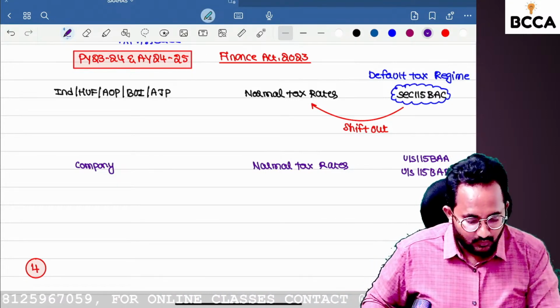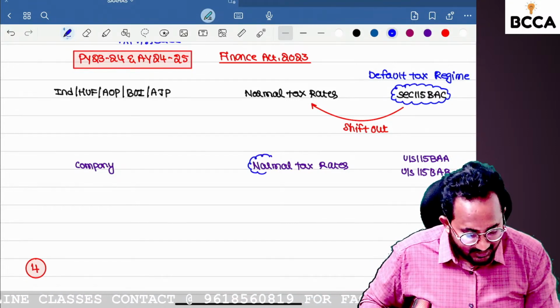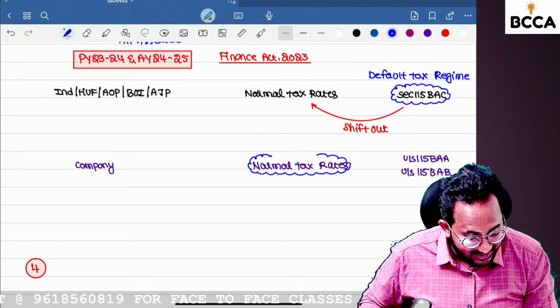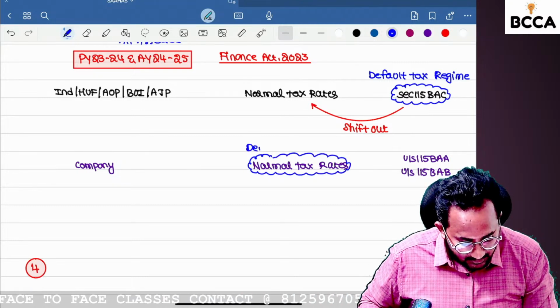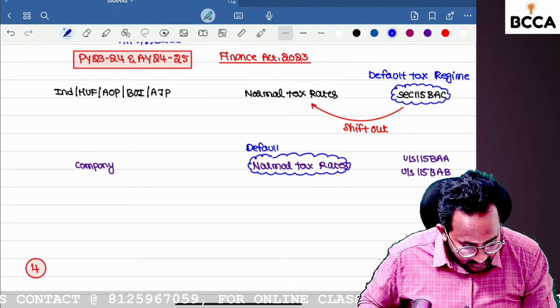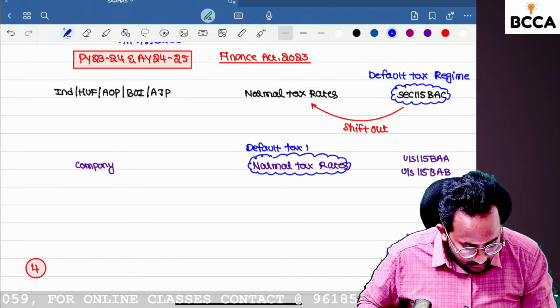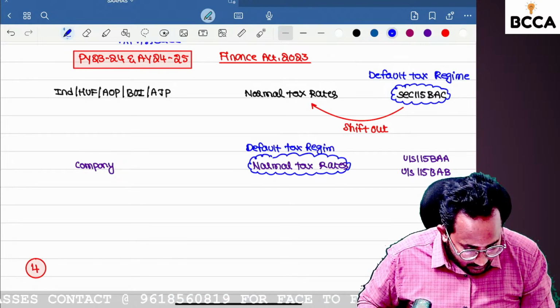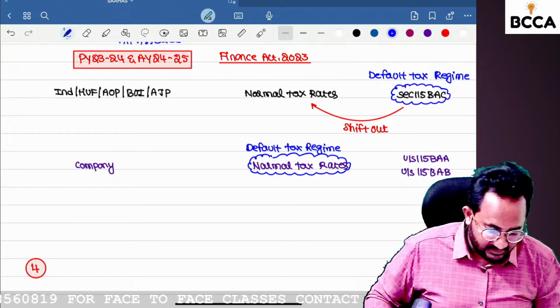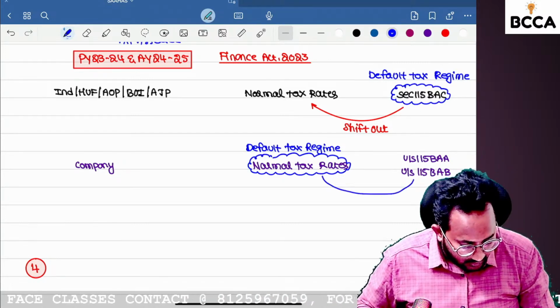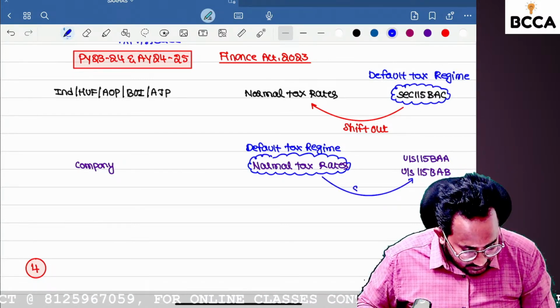Please let me know the default tax regime. For companies, normal tax rates only are the default. If you open the website for a company, the default tax regime is the normal tax rate. If you want to shift out, you shift to the optional tax rate.